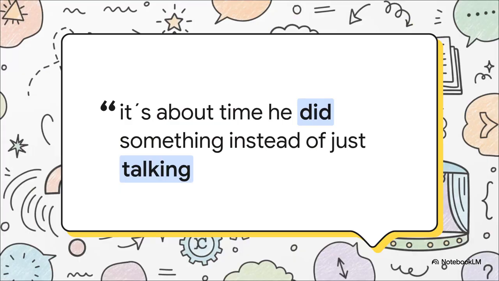Just look at the real-world human emotion in this example. Ali is a great talker, but it's about time he did something instead of just talking. Notice that the word did is in the past simple. We aren't saying it's about time he does something, we say did. This specific structure is an incredibly brilliant tool because it makes your criticism so much stronger and way more urgent. It really packs a punch.